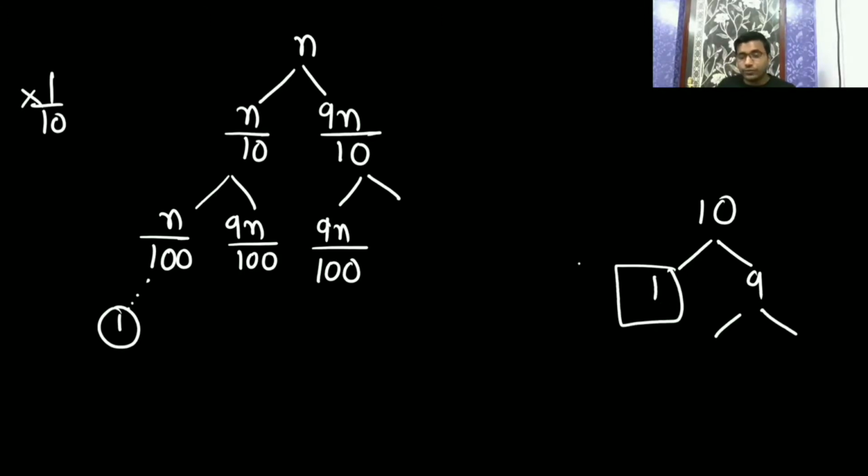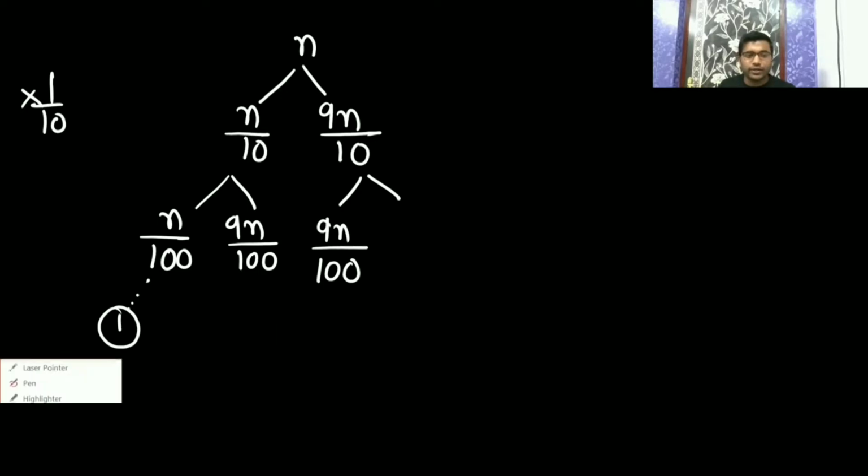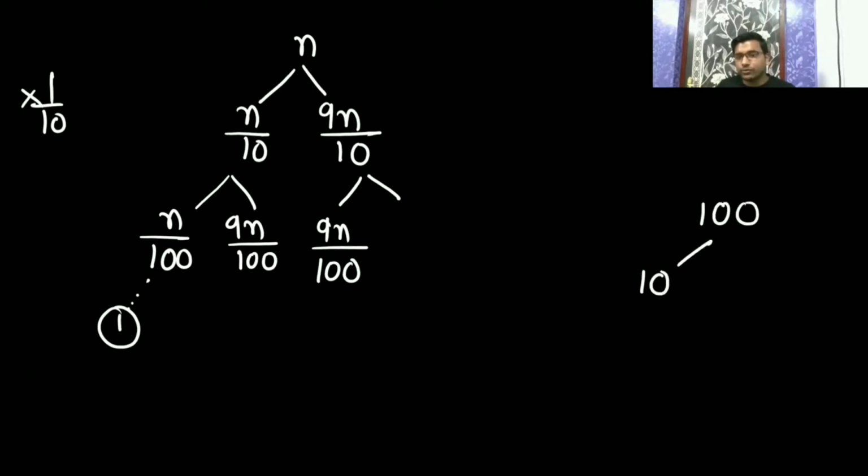Okay, so even if you are getting confusion, you can take 100. If you take 100, one part is going to have 10, another will have 90. 1 is to 9 you are doing, then again it will have 1, and then 9. See, there you will get 1 early.